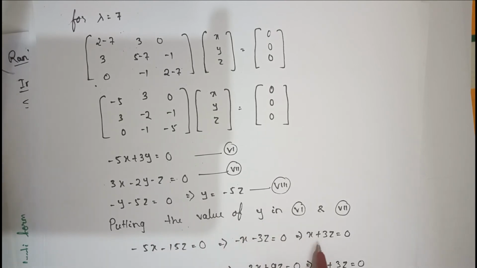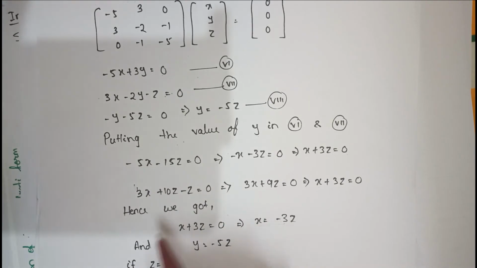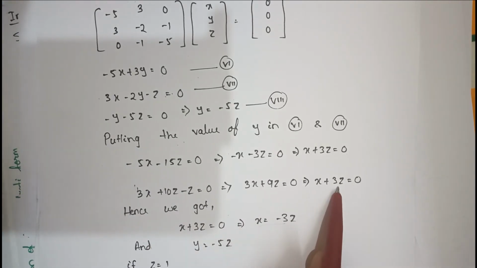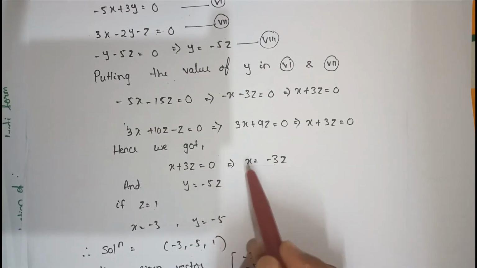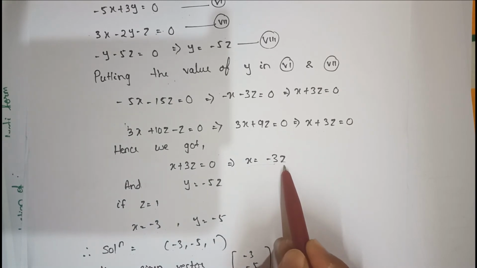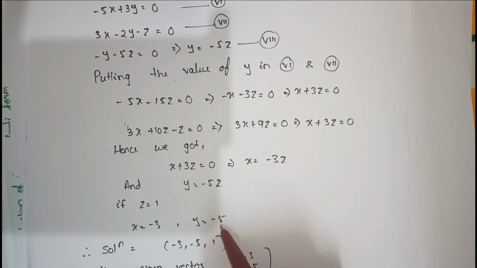So what I'm getting is x plus 3z is equal to 0 and x plus 3z is equal to 0. So both the equations are the same. Hence we get x is equal to minus 3z. Before, we got y is equal to minus 5z, which means x and y are dependent on z. If I take z equal to 1, x will be minus 3 and y will be minus 5. The solution is minus 3, minus 5 and 1.